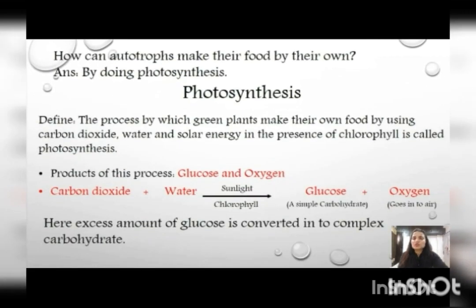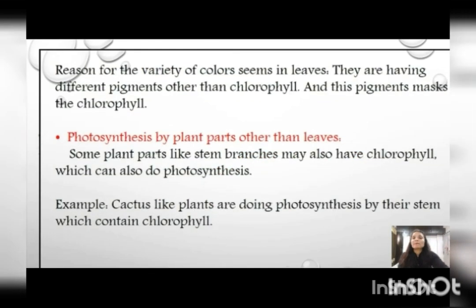Next is how autotrophs can make their own food with the help of photosynthesis. Photosynthesis is the process in which organism is using carbon dioxide, water and sunlight in the presence of chlorophyll. They are making product glucose. This is called photosynthesis. Now the reason for the variety of color schemes in the leaves is the colorful pigment present in leaves. And next one is photosynthesis by plant parts other than leaves, means except leaves some of the part of the plant can also do photosynthesis, which is having chlorophyll.